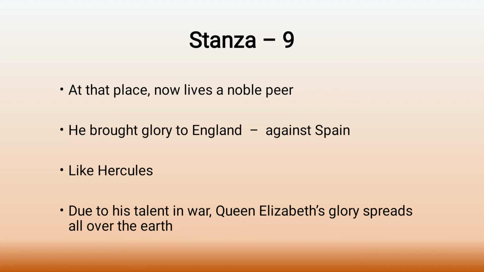That means he may be a soldier, and he fought in the war against Spain, and he won the war and brought glory to England. That means England won the war against Spain, and he was the chief of that war. That might be the reason the poet is mentioning it like that.